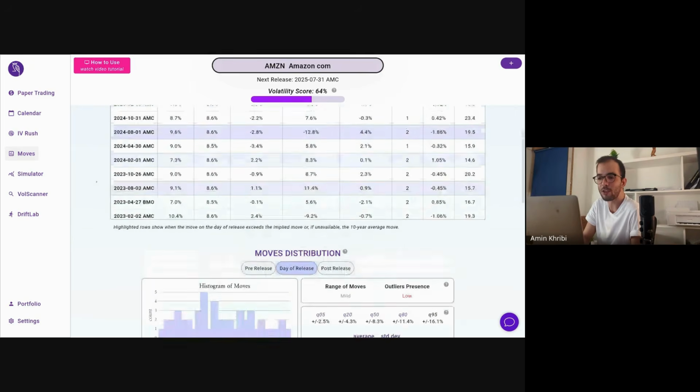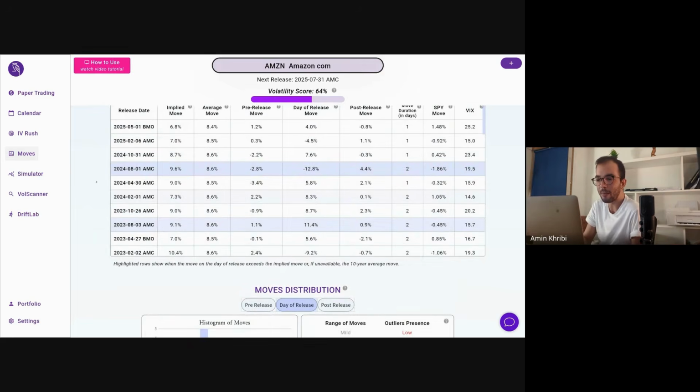And this is somewhat understandable because the market tried to price in or adapt to this big move that happened last year. We're talking about this 12% move. And earnings after earnings, since there was not a big move happening, the market is sort of scaling down its expectations, and so now we arrive at the lowest of the last year.